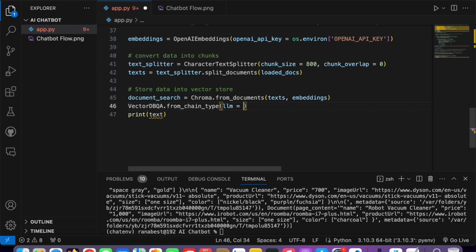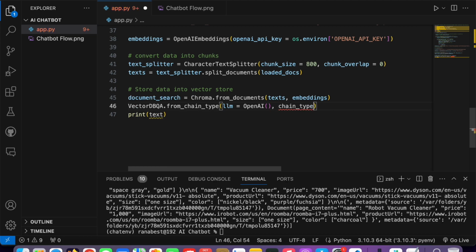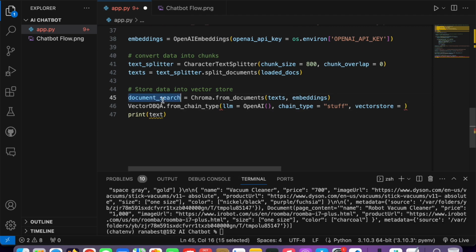Okay, so it accepts the function from_chain_type, and in this we need to first specify which LLM we are going to use. We are going to use OpenAI, and we need to pass this chain type. It's a different chain type, so it's not that necessary, but you just need to do that. After that, the next step is to tell it the vector store. So basically this is our vector store.